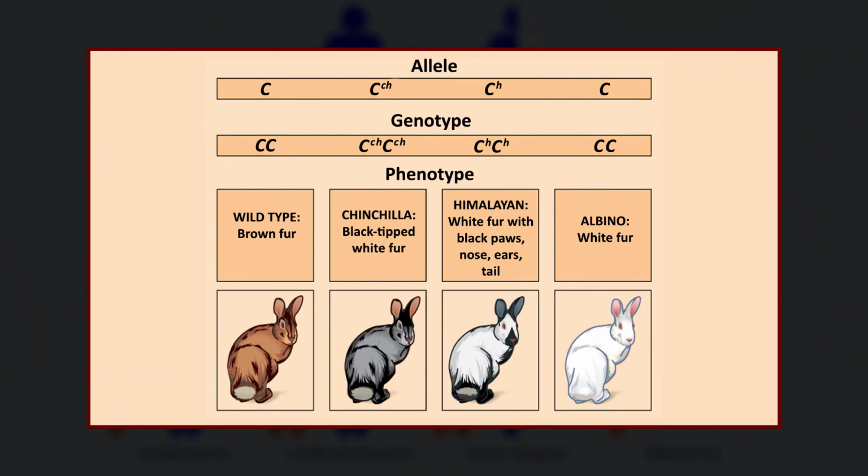There are 4 common alleles of this gene: capital C, giving black or brown fur; small c, small ch, giving gray fur color, also known as chinchilla coloration; c, small h, giving white body fur and dark ears, face, feet and tail; and small c, that is recessive, giving a pure white fur and reddish eyes as a result of albinism.